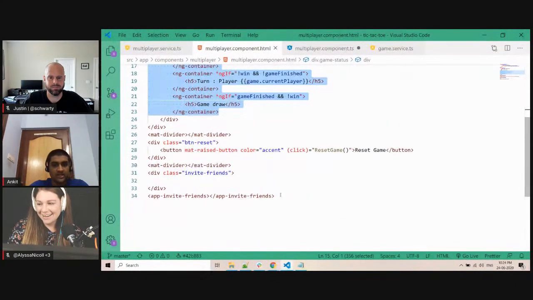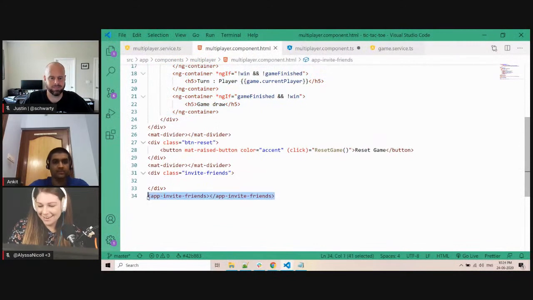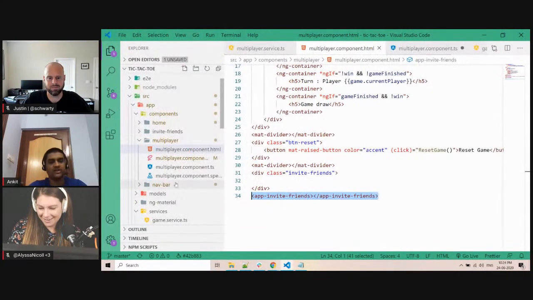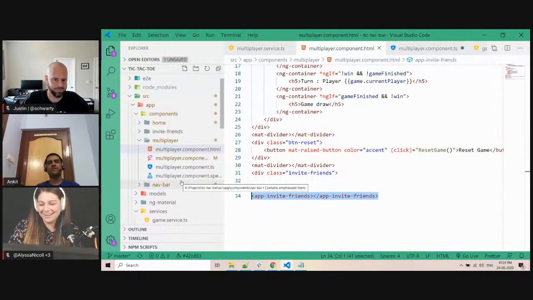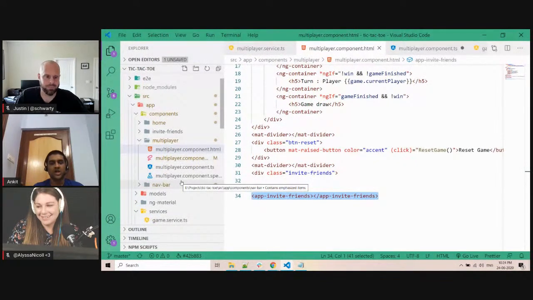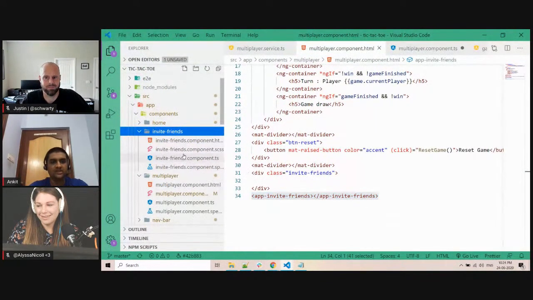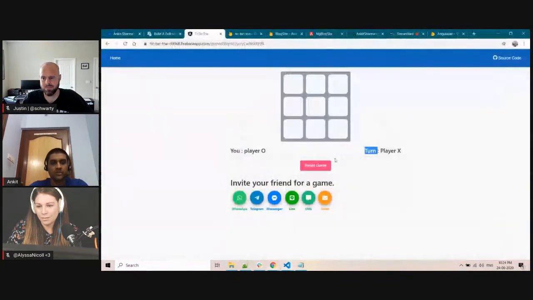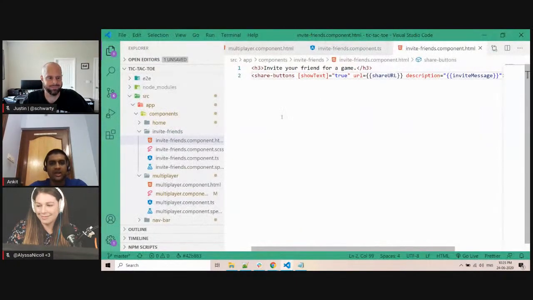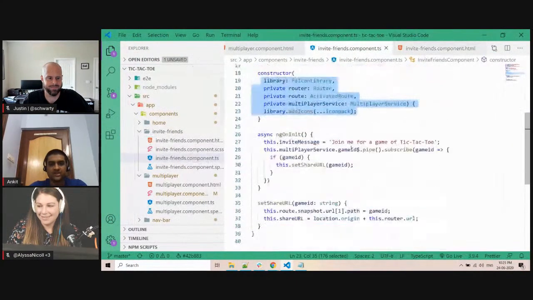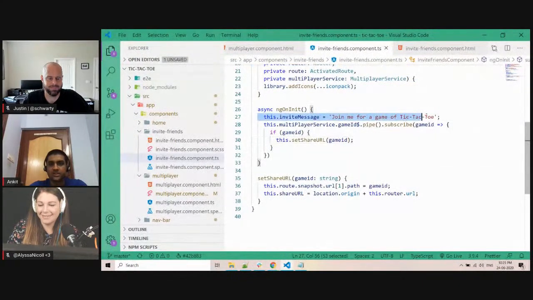And finally, we have an invite game friend. So how is this invite friend working? In the previous application, the blogging application, I showed you that we are using a third-party library called NGX Share. So here also I am using the same library, NGX Share. Using NGX Share, you can show these icons for WhatsApp, Telegram, or any social media you want. And here you can set a message. So this is where the message comes into the picture.